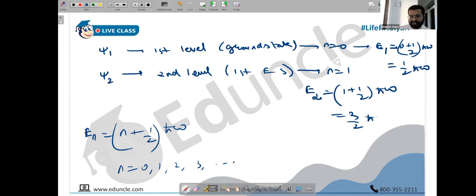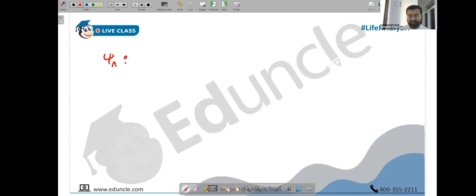I hope you understood this. Please tell me if not. Okay, you can make it m. Please repeat. Sure, and I will suggest you make it m this time, because this time n and m are not equal. So the thing is, what did we learn yesterday? Yesterday we learned that whatever was the psi n, the respective n was the nth excited state. And for any excited state, the value was direct. It was n plus half h bar omega.